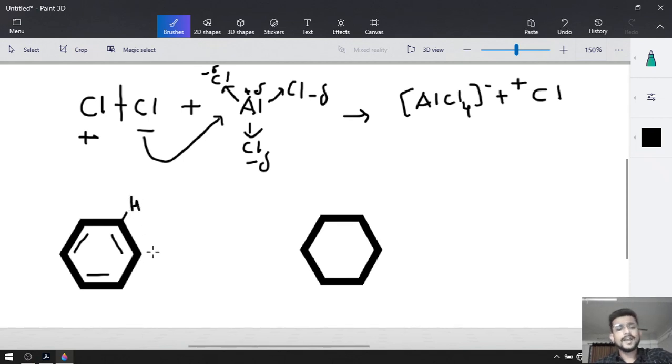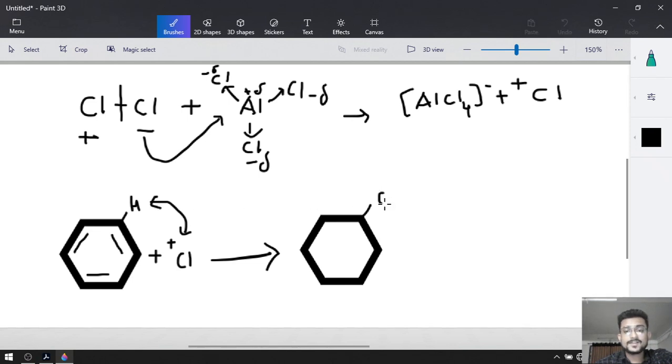If you do not write the hydrogen, it will be okay for us, because it is not necessary to mention the hydrogen. So chlorine is going to replace the hydrogen over here, and it will give us chlorobenzene. You can see that clearly. The temperature is 50 to 60 degrees Celsius, and H plus will be released.